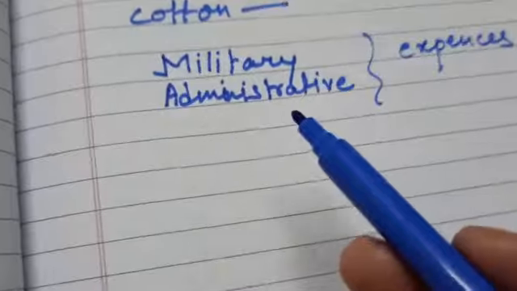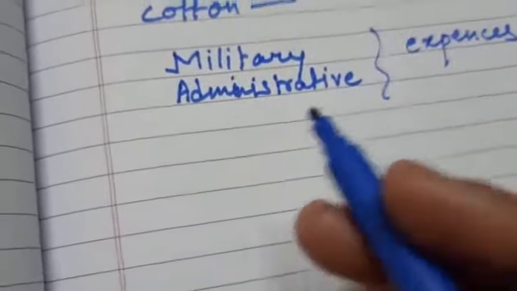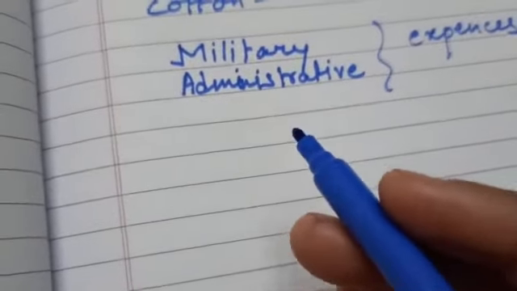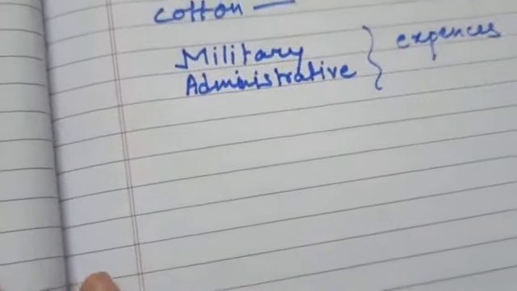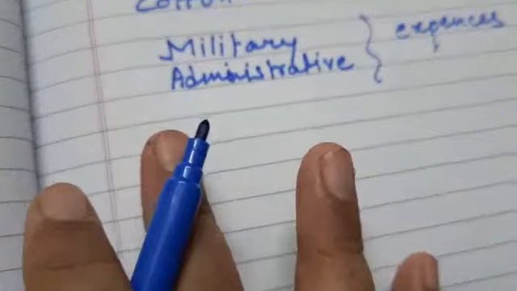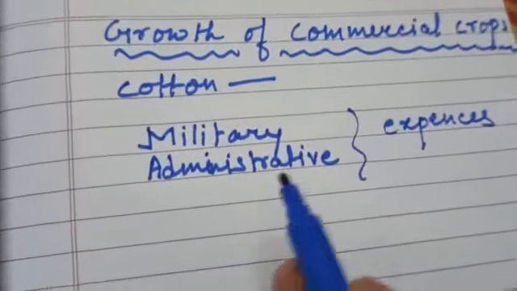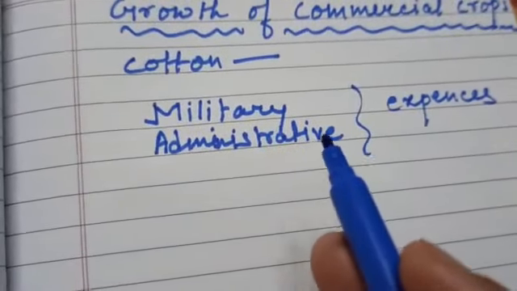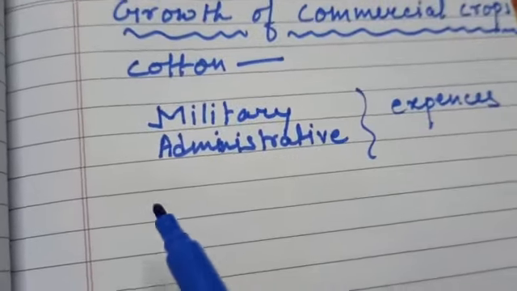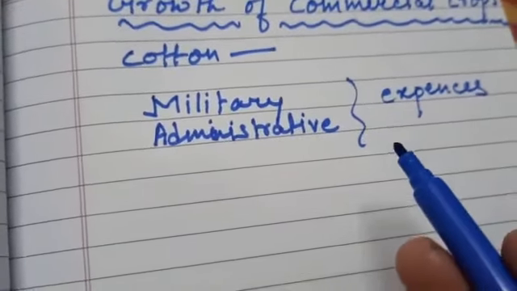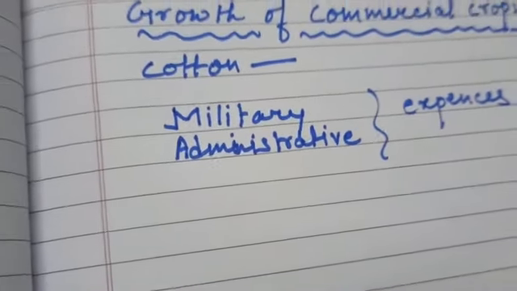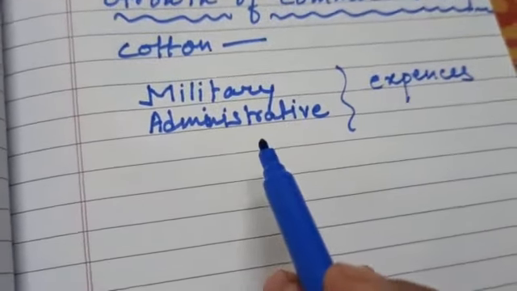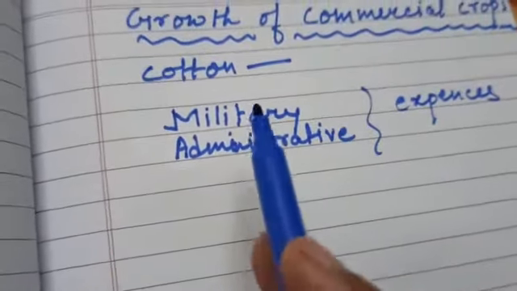They also wanted to gain maximum profit, so the company started using very oppressive methods to procure goods which were in great demand in Europe. Which goods were in great demand in Europe? Cash crops, agricultural raw material for the industries. The agricultural raw material was purchased at very low rates.